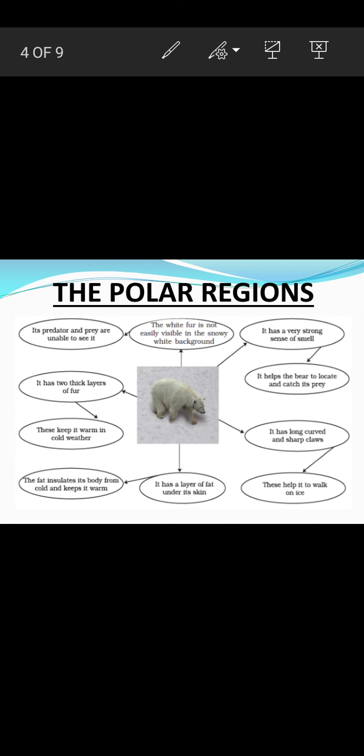While swimming under the water, it can close its nostrils, so it can remain underwater for a long duration. Okay, so it has a strong sense of smell so that it can catch its prey. If any animal is coming near the polar bear, it can sense it from a long distance and catch the prey. Okay, so we can understand the adaptations of polar bears with this picture. Just go through this picture.